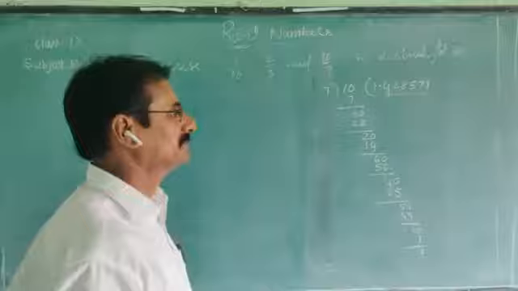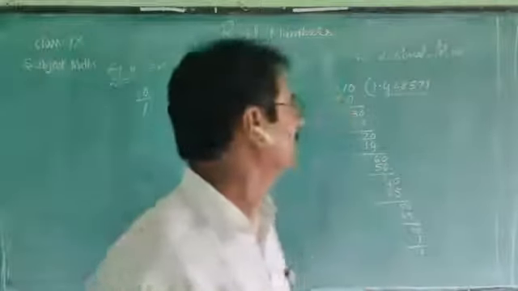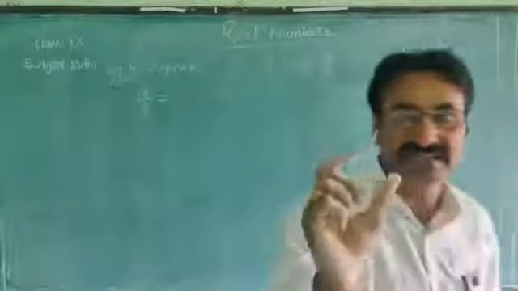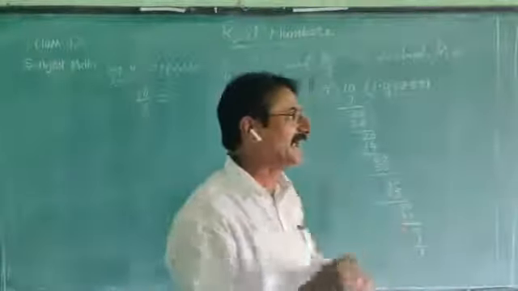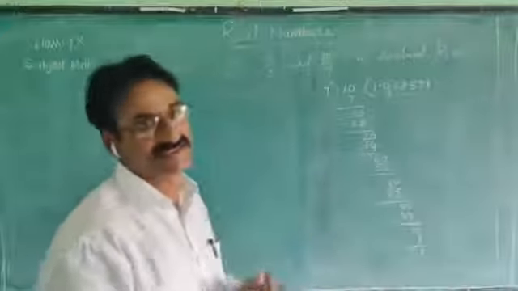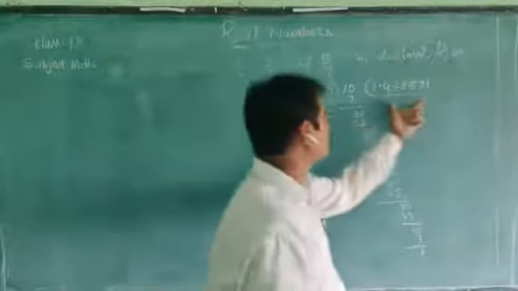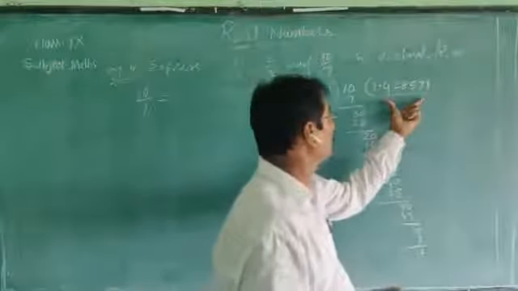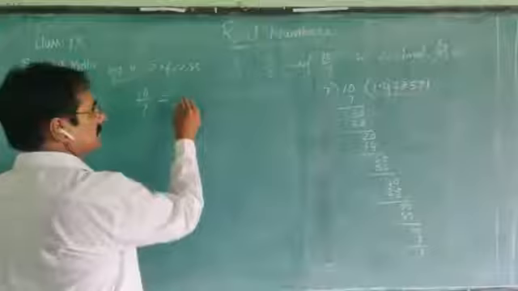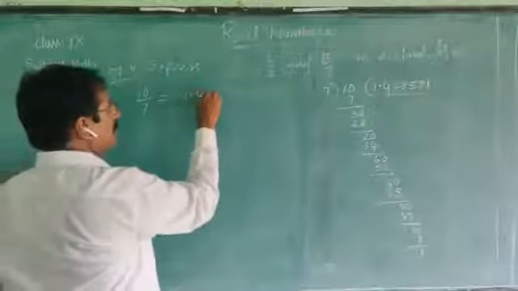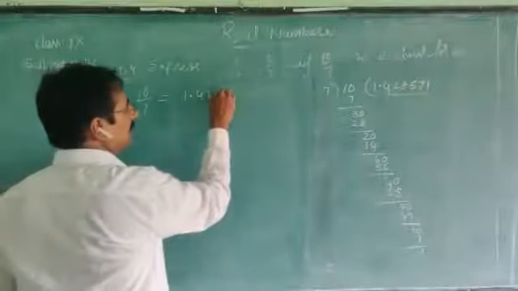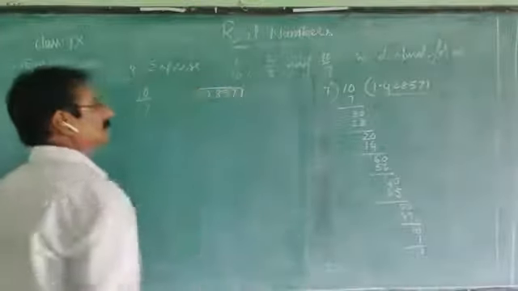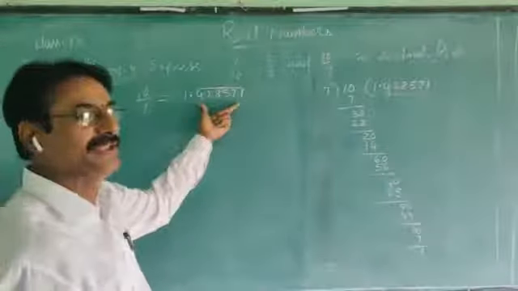Repeating again is called recurring. In the previous example, a single digit came again and again. But here, a group of digits is coming again and again. So it is the repeating part. So we can write this one as 1.428571, with the whole part repeating again and again.